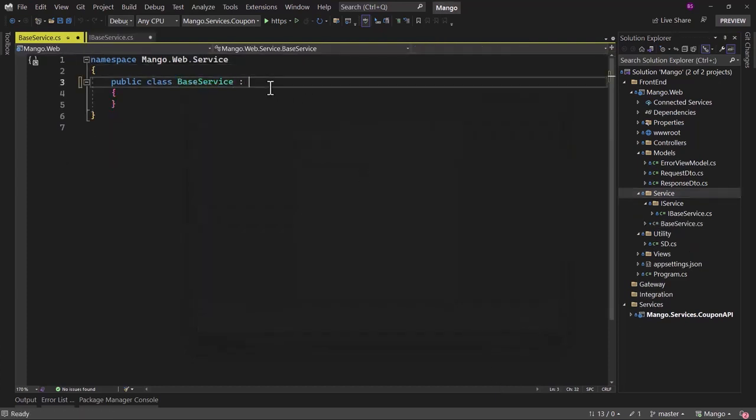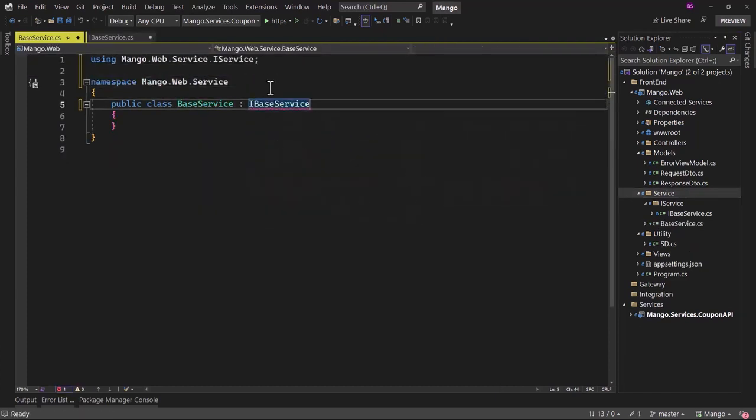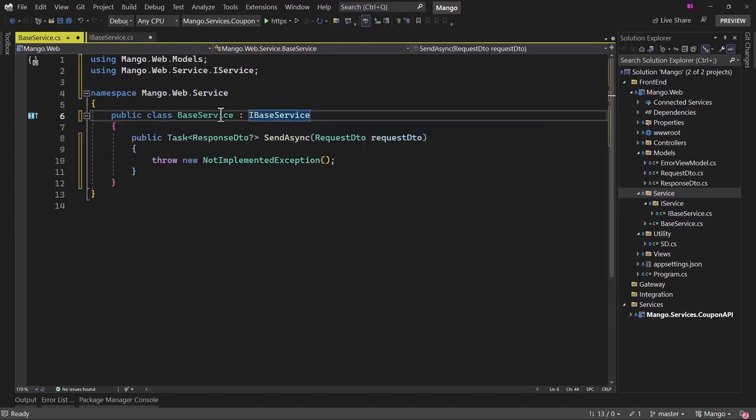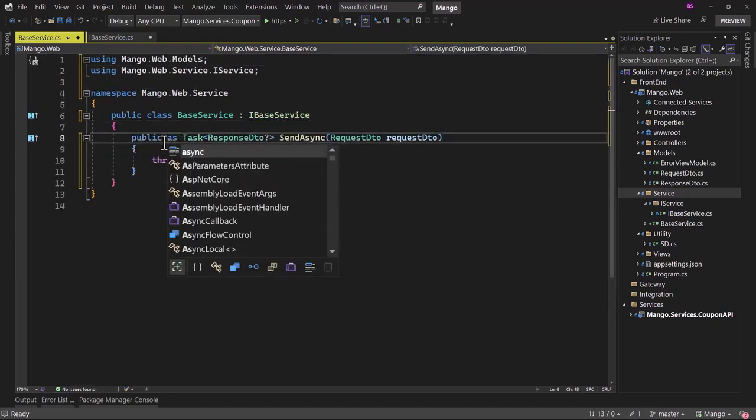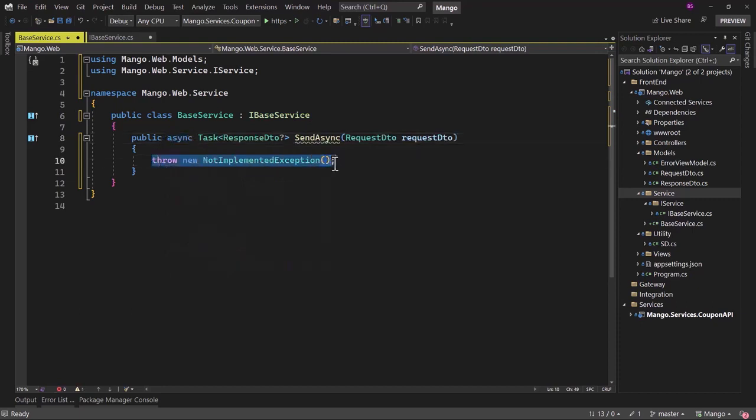That class will be implementing the IBaseService interface. Let me do that here, and I will add the async keyword. When we have to make API calls to, let's say, Coupon API this time, we need the HTTP client.